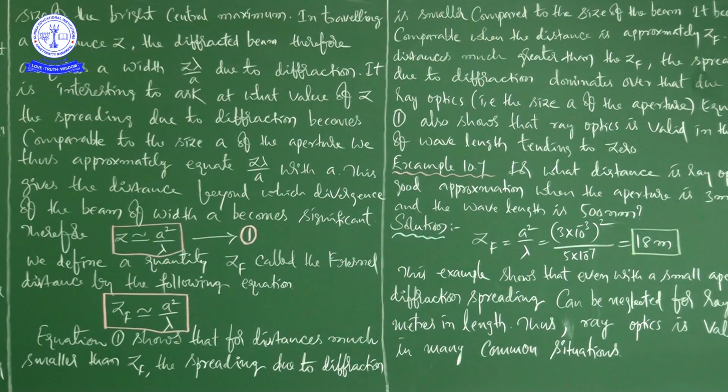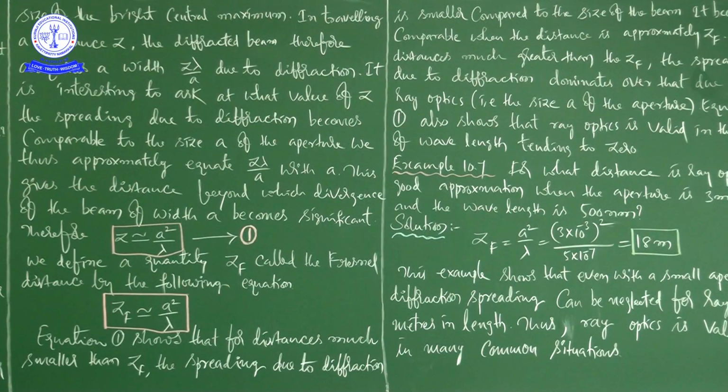Equation 1 shows that for distances much smaller than ZF, the spreading due to diffraction is smaller compared to the size of the beam. From here onwards we are going to talk about the consequences, but you just understand how we are writing ZF is approximately equal to a square by lambda.